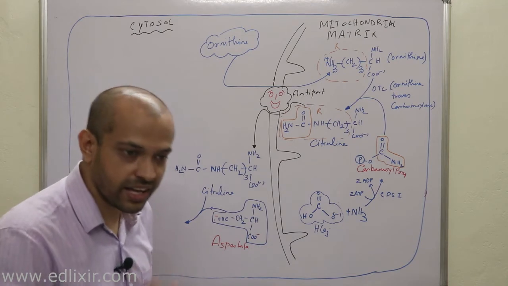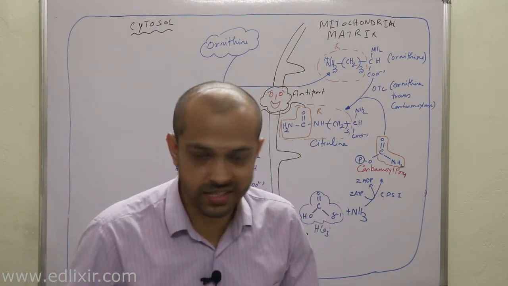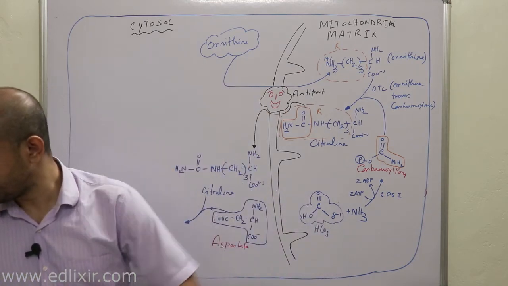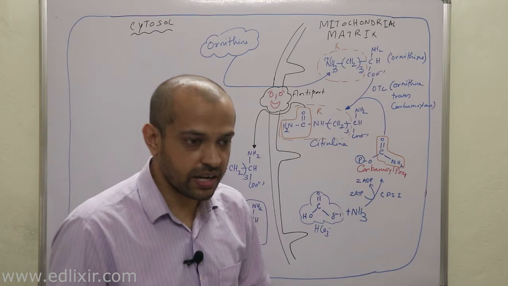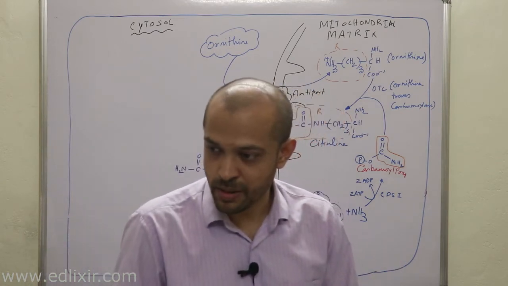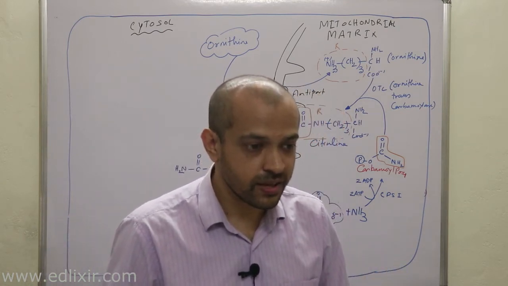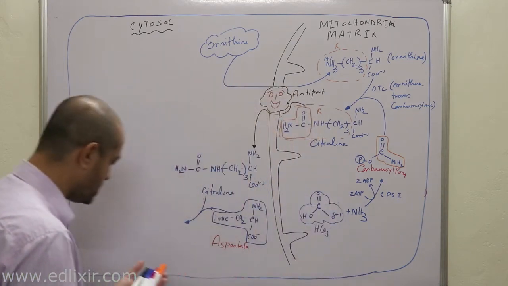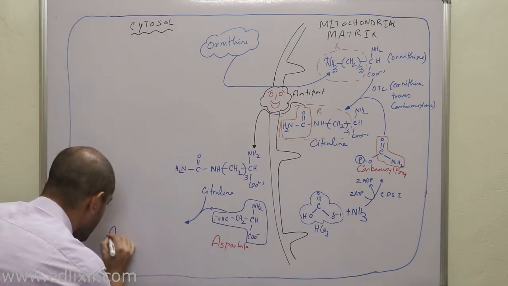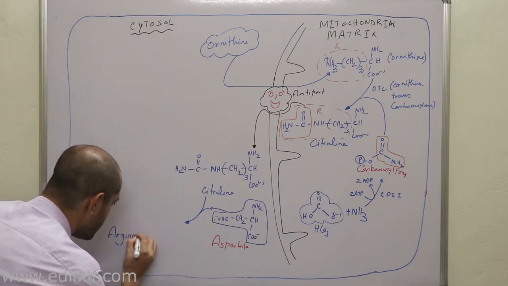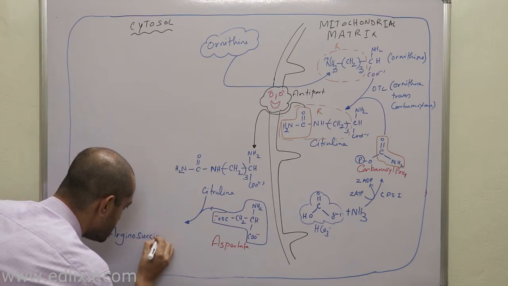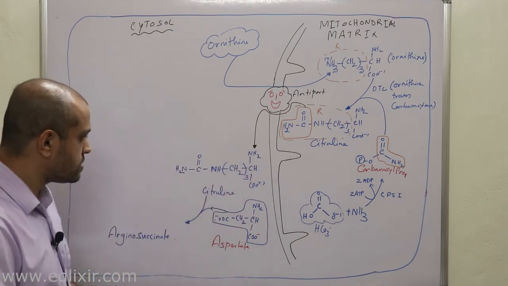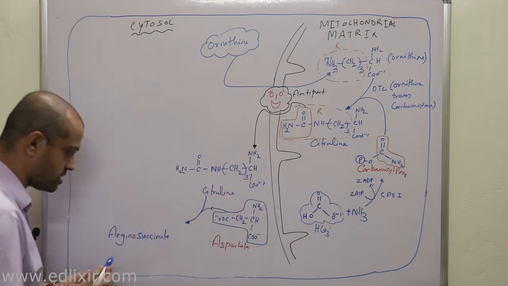Why? It looks more like arginine, but it also looks like succinic acid. It is also known by the name of arginosuccinate. Why? Because it looks more or less like the arginine amino acid, but it has also got its succinate-like structure. That's why it is known by the name of arginosuccinate. Clear? So now the citrulline will be converted into arginosuccinate, right?